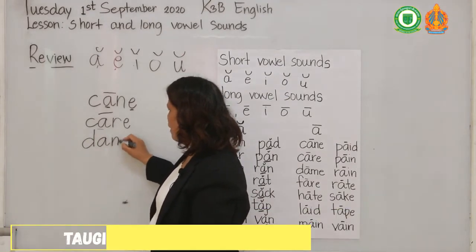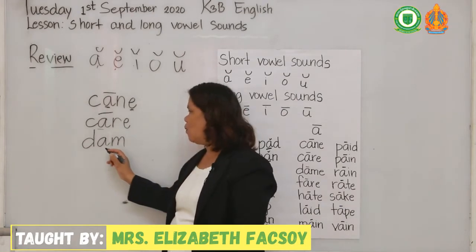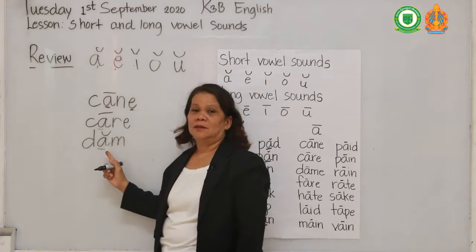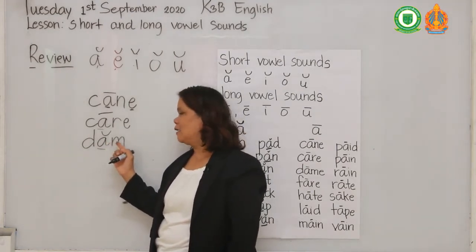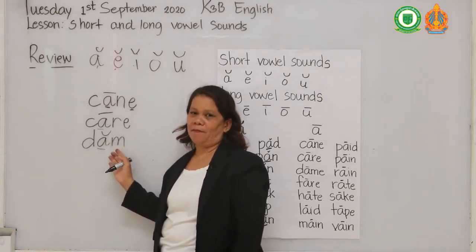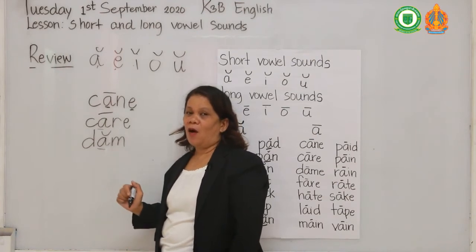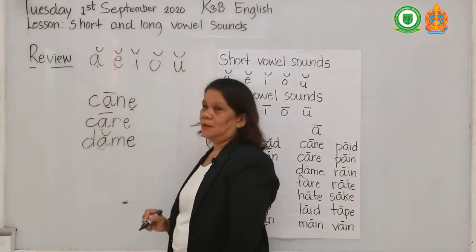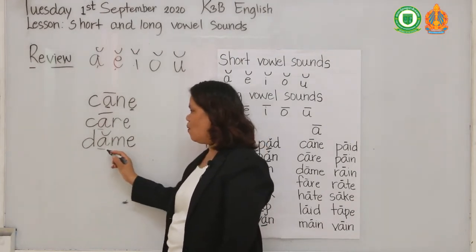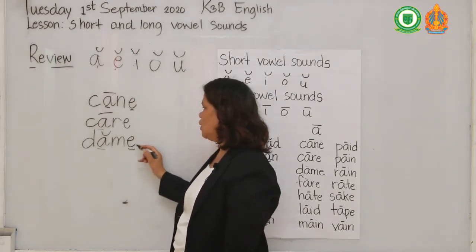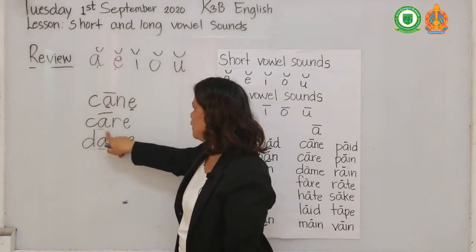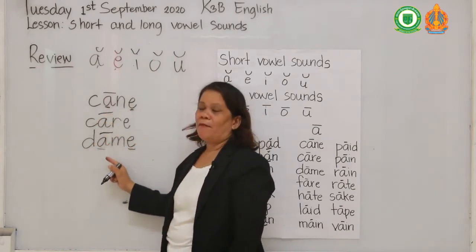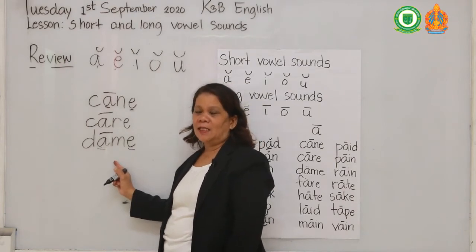Then another one. How many vowels? Only one vowel, A. So this one is short. It is "da," dam. How about if I write letter E? How many vowels? One and two. And it changes into a long sound. It's no longer "da," but "day."